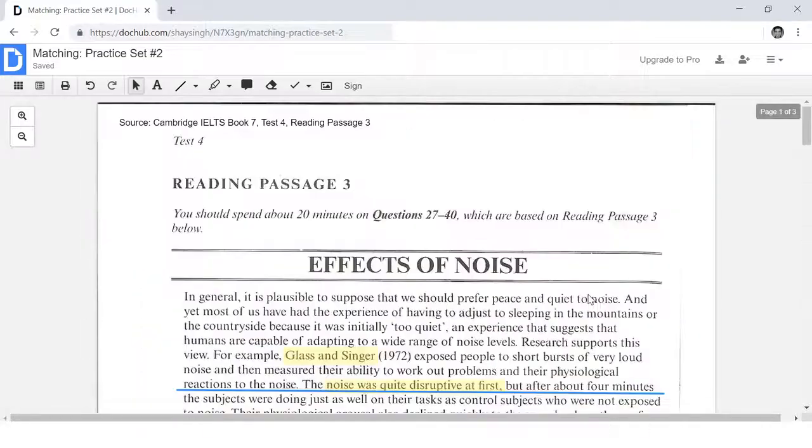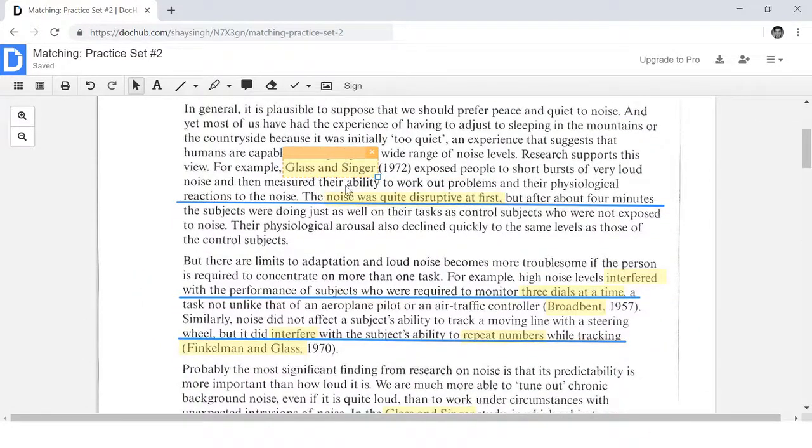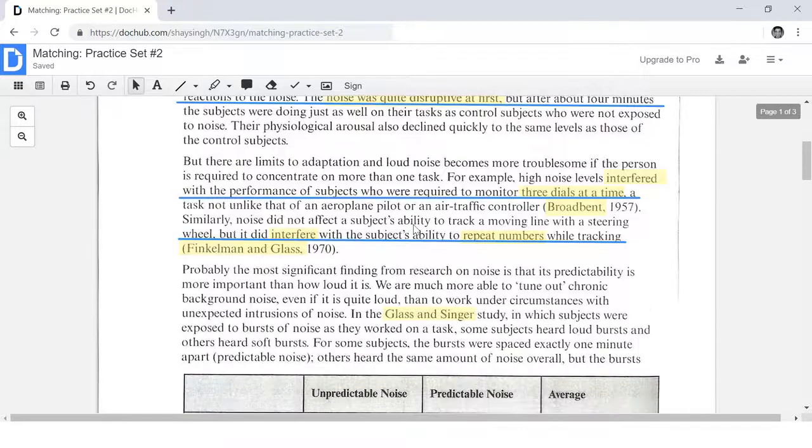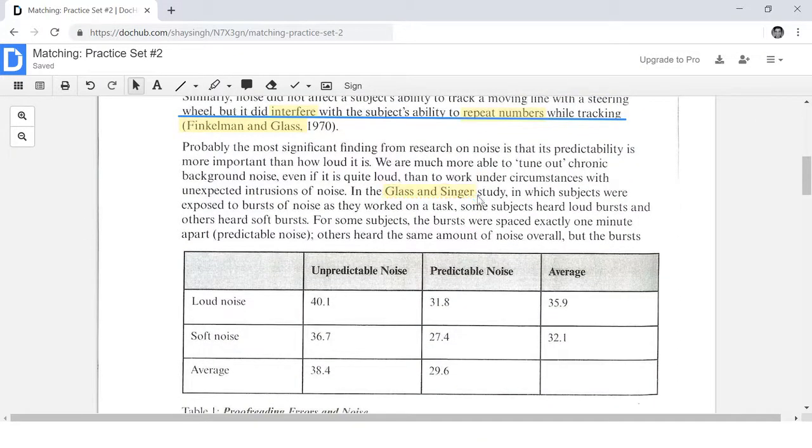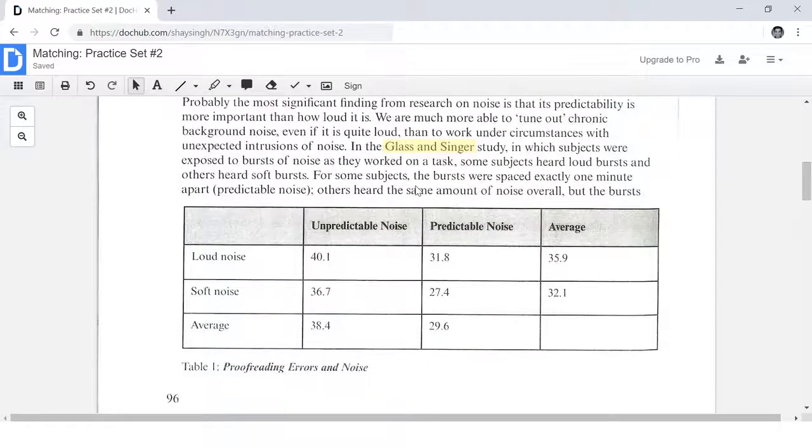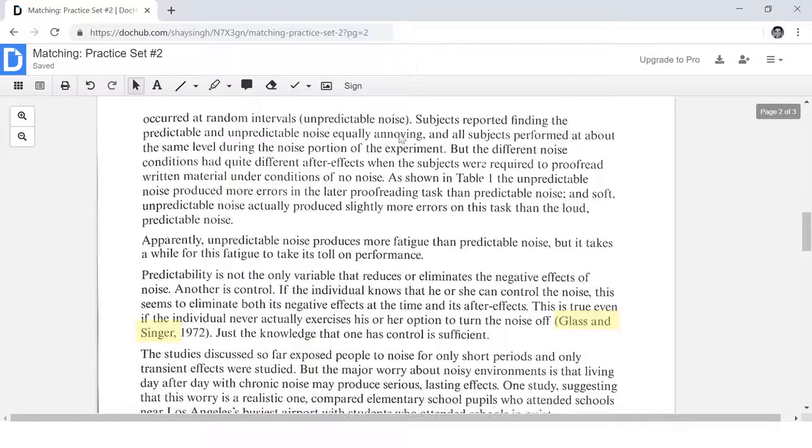So let's start scanning. We located Glass and Singer up here and we found one of our answers over here. Now let's see if we can find our answer next to this area where Glass and Singer appears again. So here we go. Let's start scanning for the keywords from the questions. Here it talks about some study in which subjects were exposed to bursts of noise. Okay, it's talking about different types of noise, unpredictable noise,